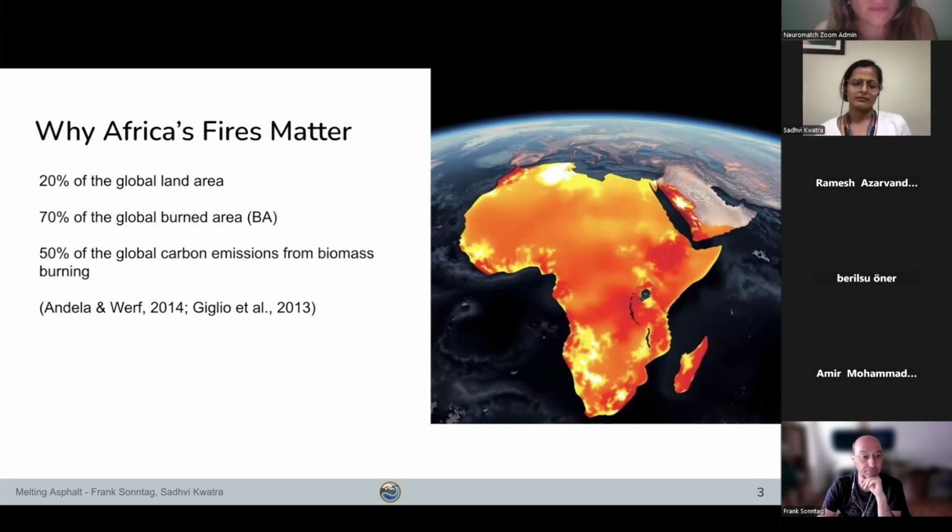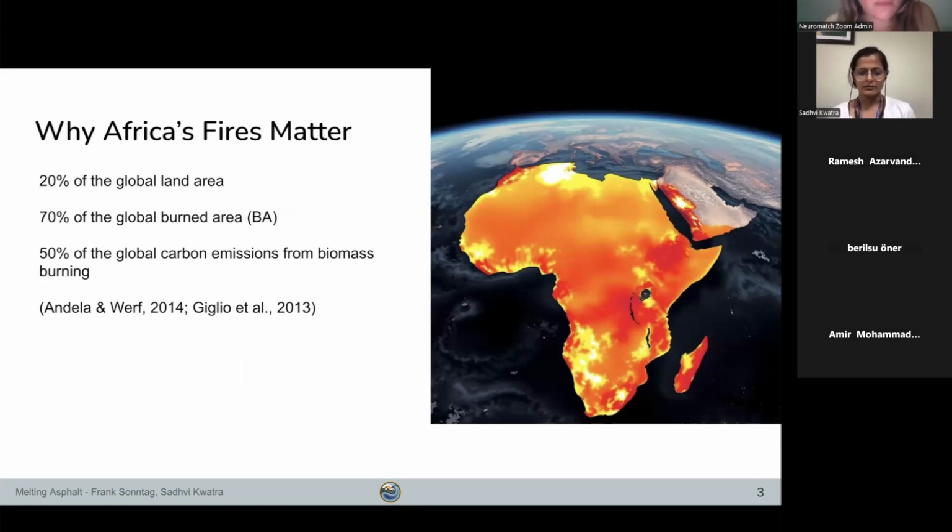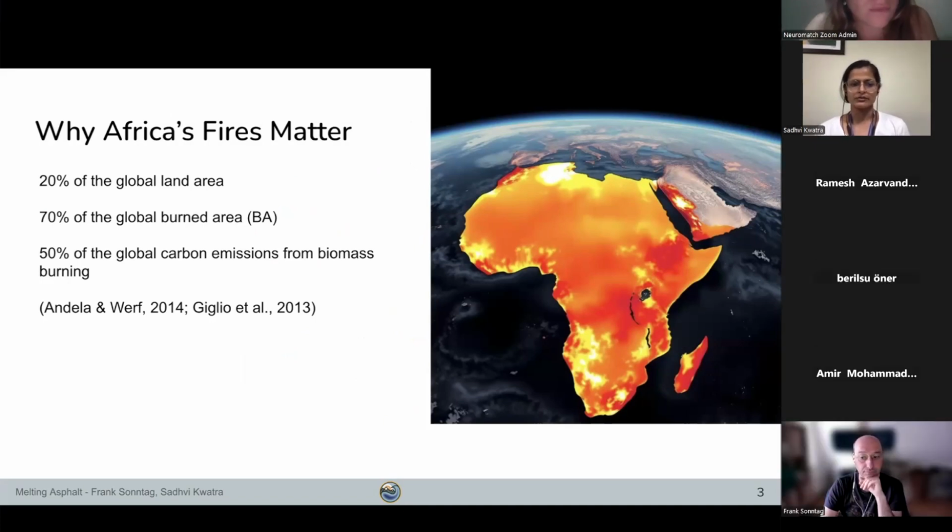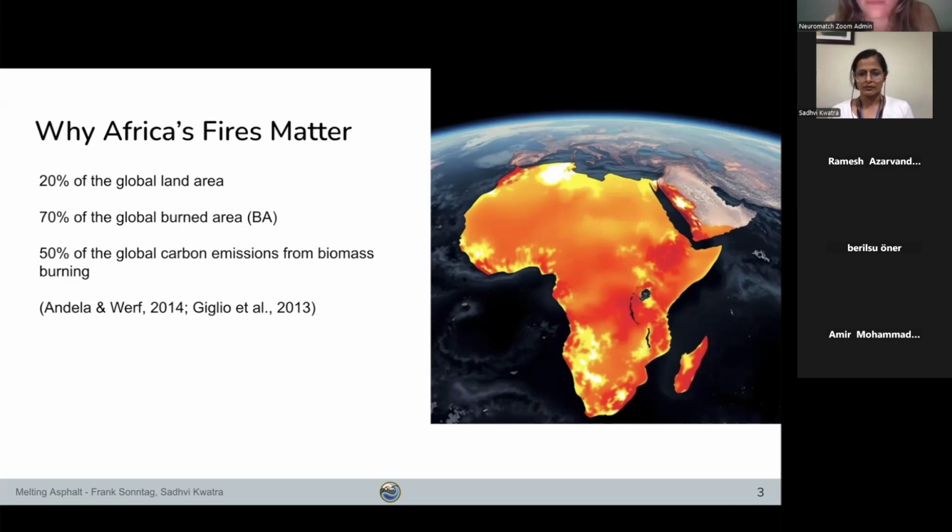To put it in simple words, Africa's fires release as much carbon as the entire EU's fossil fuel emissions in some years. But why does it matter globally? Because these fires aren't just local, they are part of Earth's carbon cycle. The emissions accelerate climate feedback loops, and the loss of biodiversity and vegetation impacts rainfall patterns.